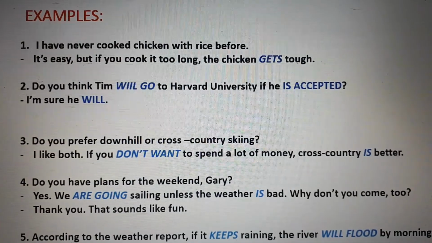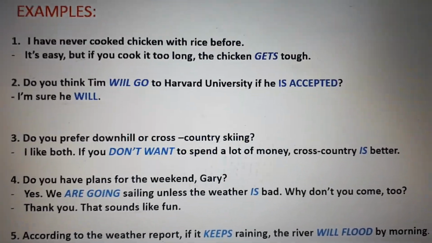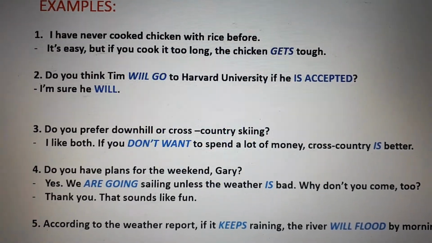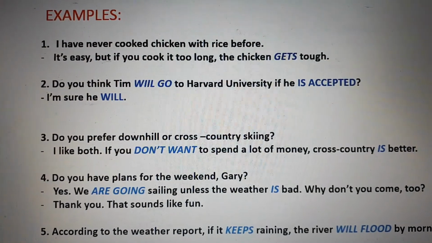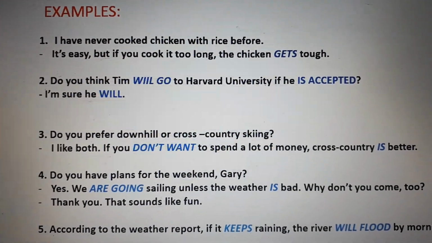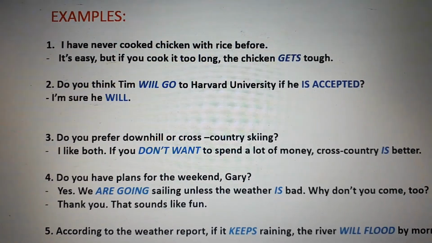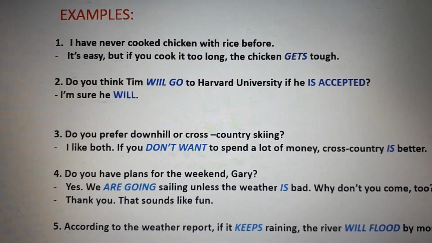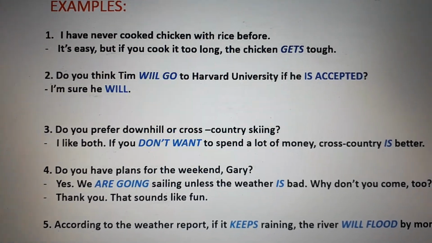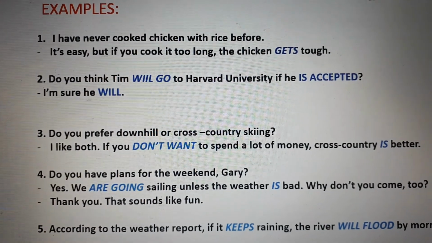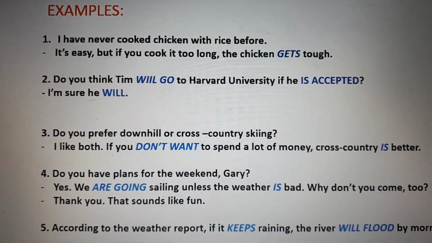That's why we need the result in present also. Also in present. Chicken gets, okay? Gets is in simple present. And why is gets and not get? Because chicken is singular, it's the third form of the noun, of the subject. If we're talking about chickens, then we will put get, right?